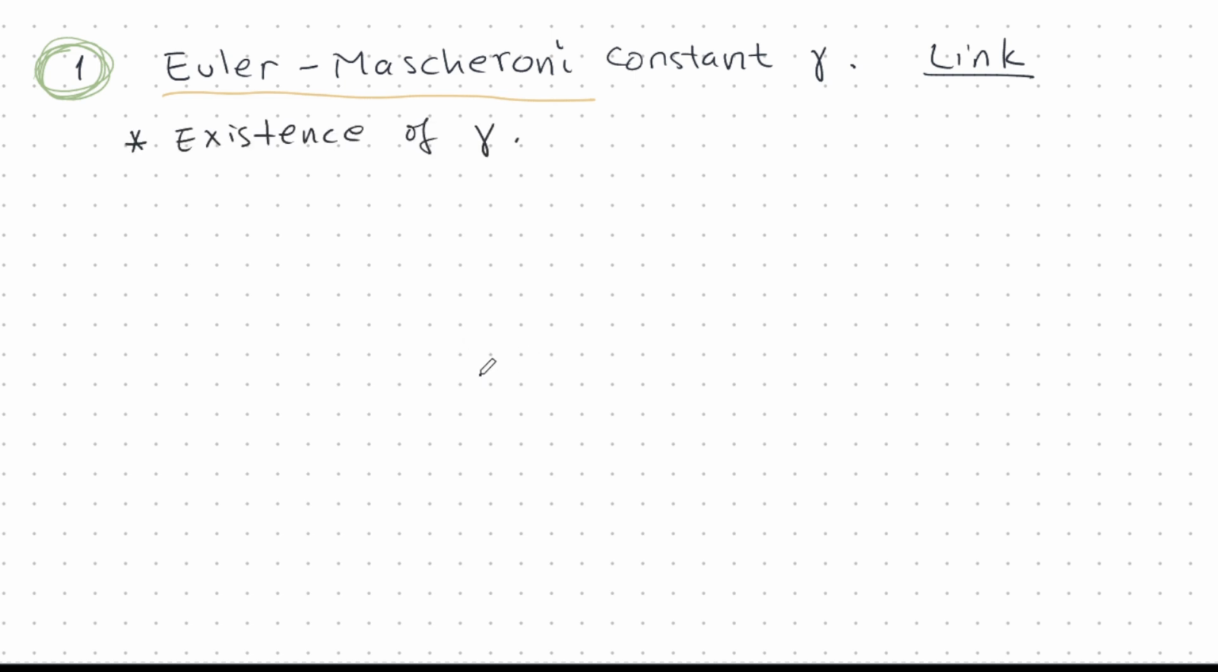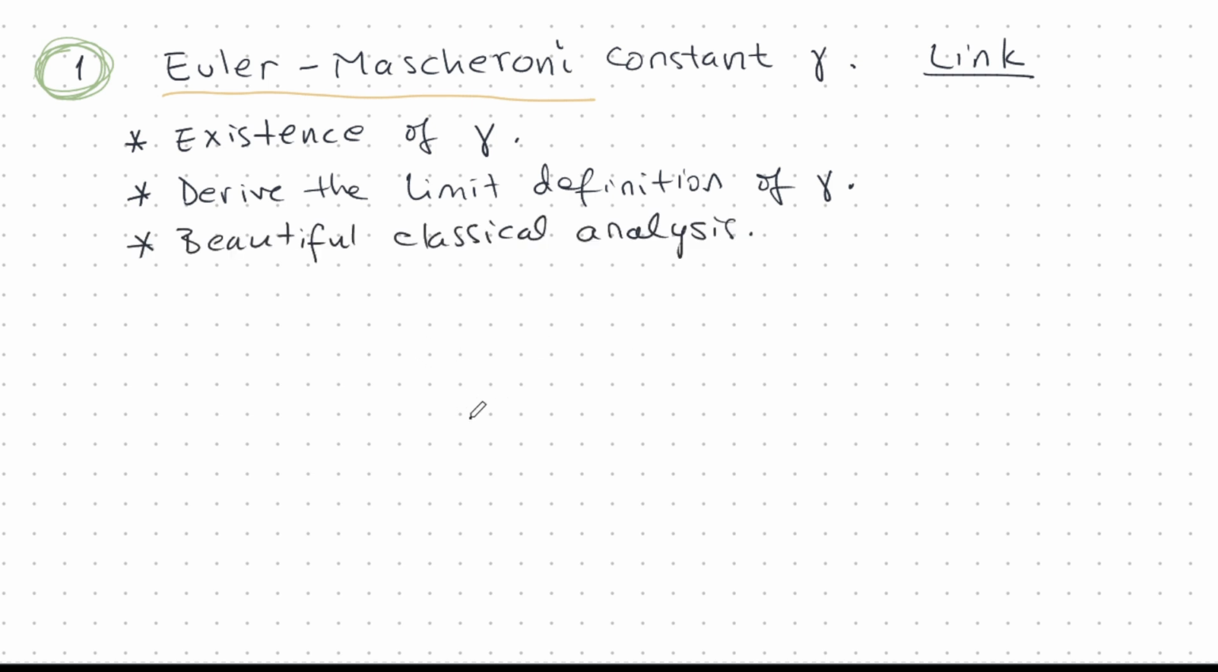We will prove the existence of gamma as a limit, and we will derive this limit expression definition of gamma. We're going to do it rigorously. And all this is a really beautiful example of classical analysis. And to do this, we need a few things.